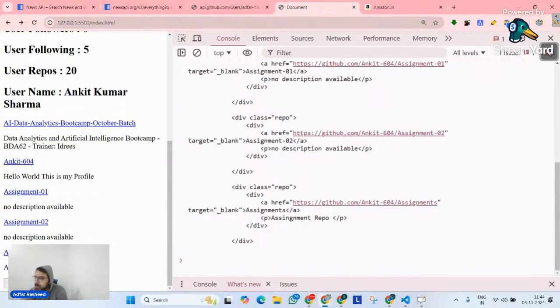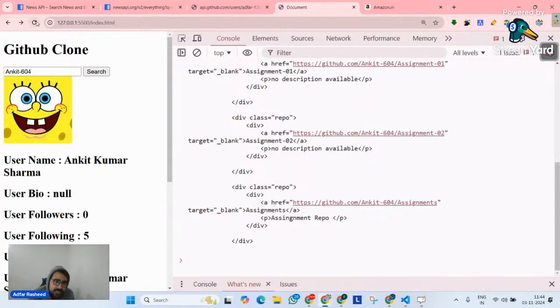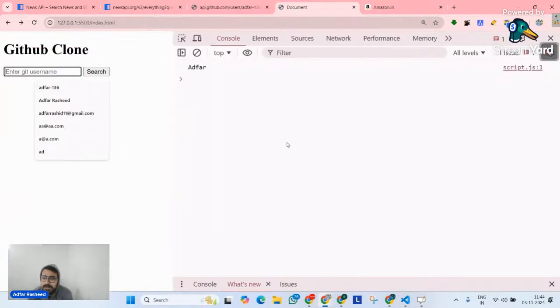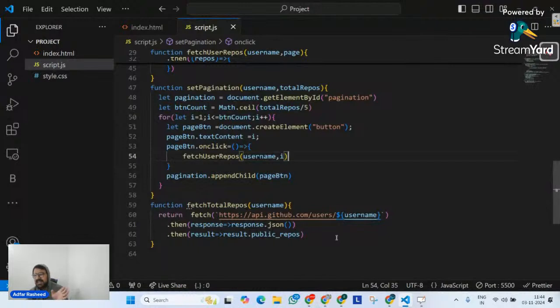But there's still another problem. There's one more thing we can see here, which is that I don't have previous and next buttons. You can create that previous and you will be able to work with it properly. So let's not talk about that. I will create previous and next buttons in the next iteration.